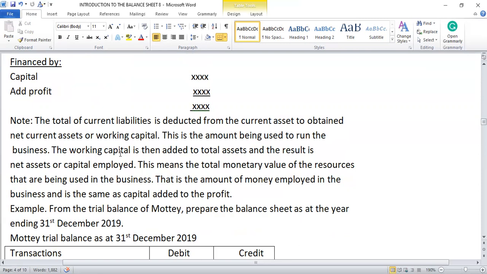Okay. The working capital is then added to the total assets, and the result is net assets or capital employed. So when you get your working capital, you add it to the total fixed assets or non-current assets, and you get your capital employed. This means the total monetary value of the resources that are being used in the business. As I said, that is the amount of money employed in the business, and it is the same as capital added to the net profit, as I explained.